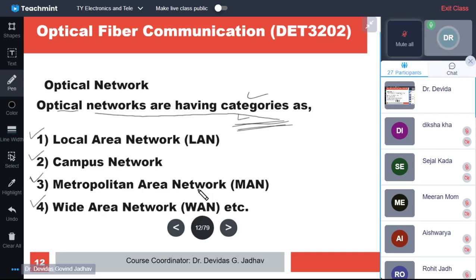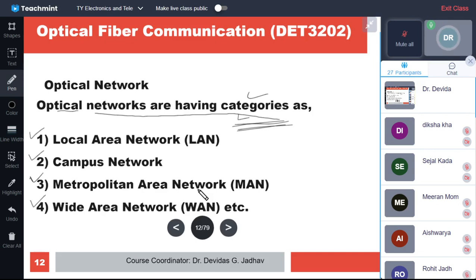Then to connect these stations there are trunks, and to connect many stations there are nodes. The fashion in which these nodes and stations are connected is the topology. And to route the data traffic there are routers.